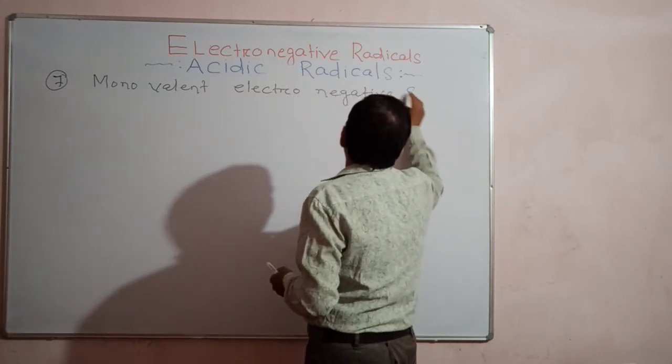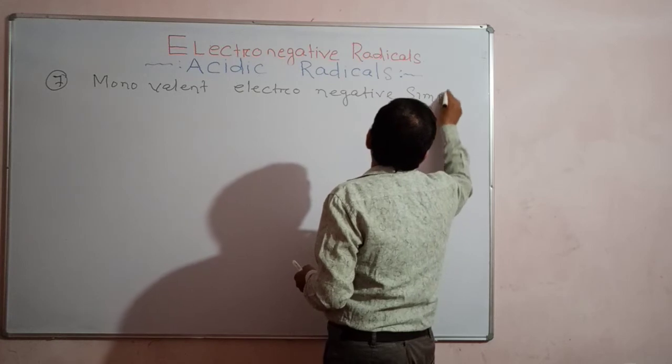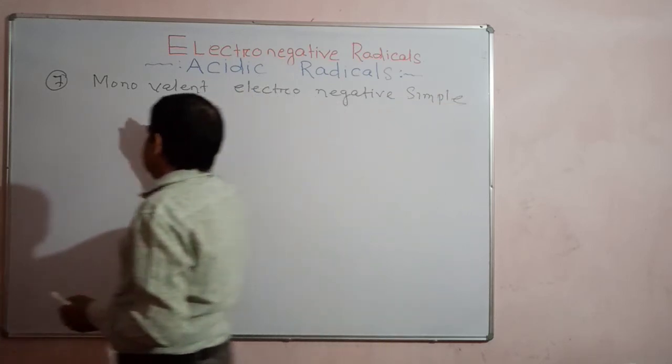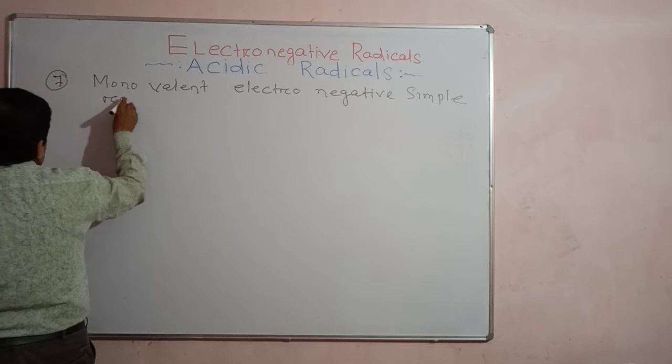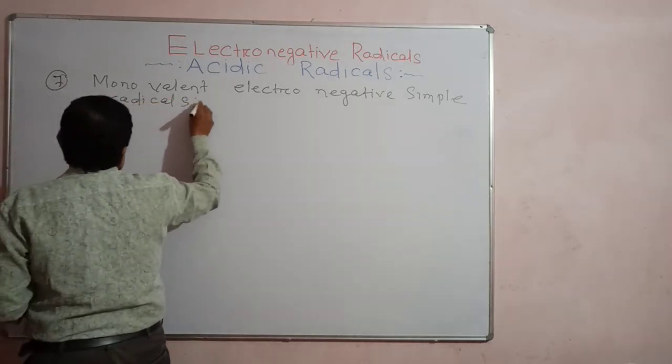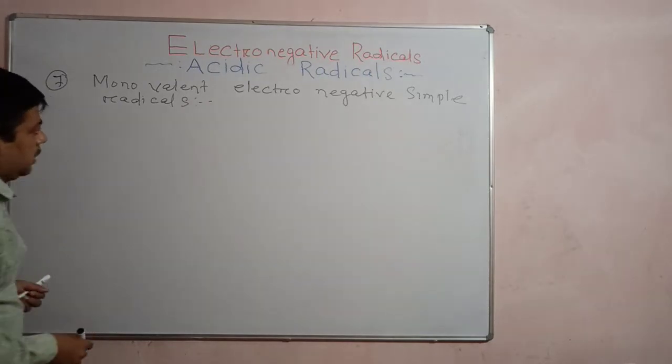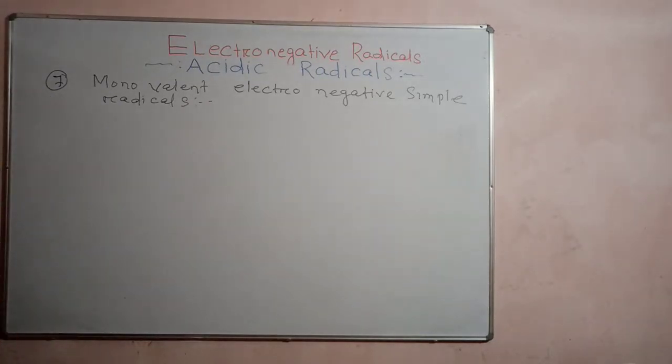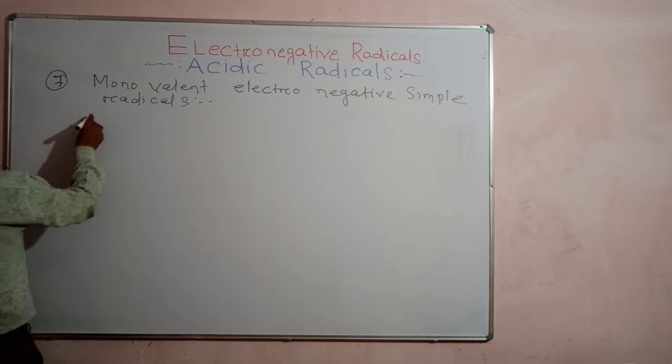Simple radical means one kind of atoms, the radical having the same kind of elements.